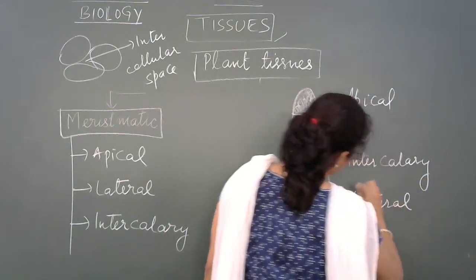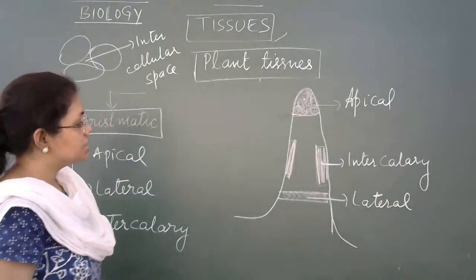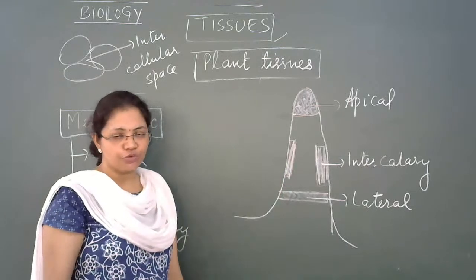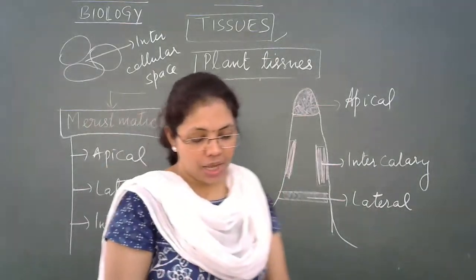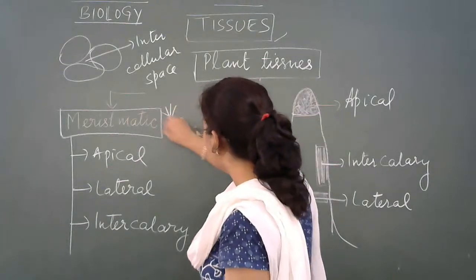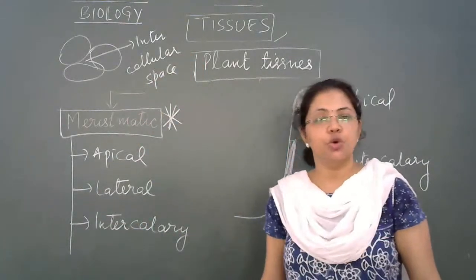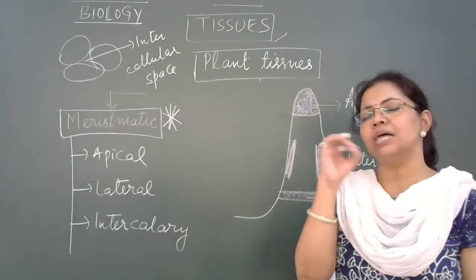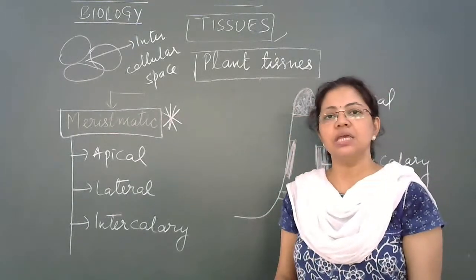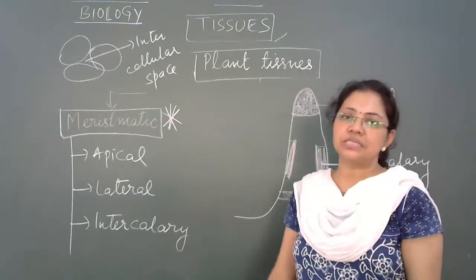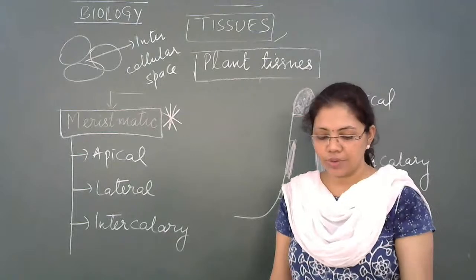Okay, so in just a small portion of the plant body, I have shown the location of 3 types of meristem. And students, this particular topic is very important in itself. If you're noting down, do mark it important, because it is a commonly asked question. Almost every year we get one question from this topic, types of meristems in plants, right?